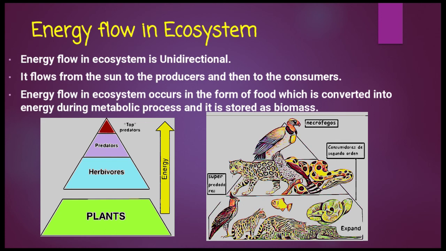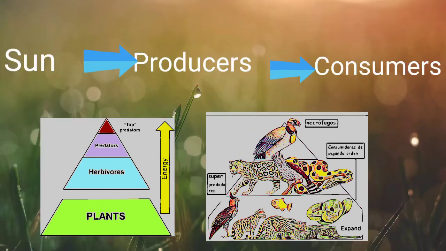Now, energy flow is unidirectional, means in one direction only. It flows from the sun to the producers and then it is transferred to consumers.